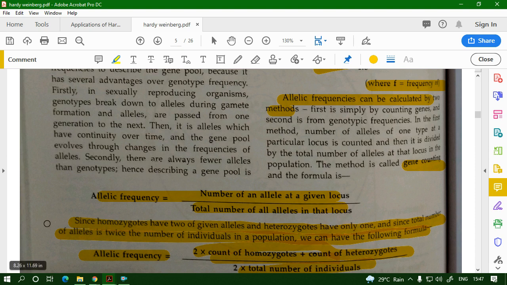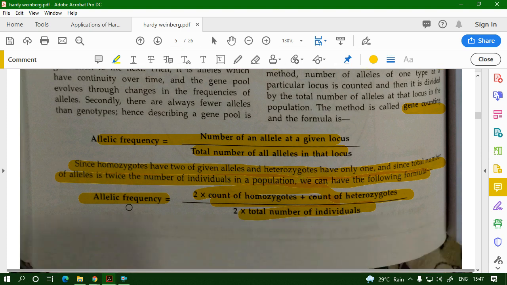And since the total number of alleles is twice the number of individuals in a population, we can write allelic frequency as 2 times the count of homozygous, that is 2 times capital AA, plus the count of heterozygous, divided by the total number of individuals times 2 loci, because each individual in the population has 2 loci.